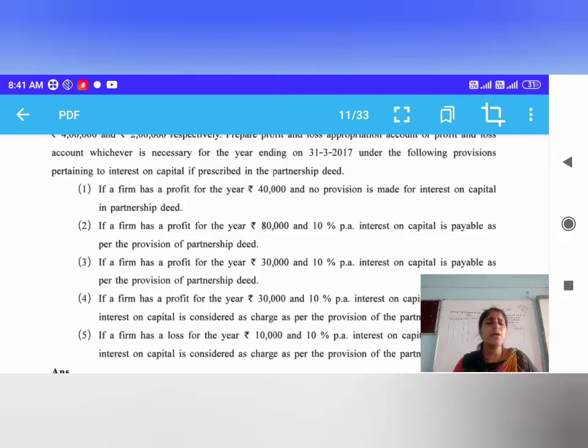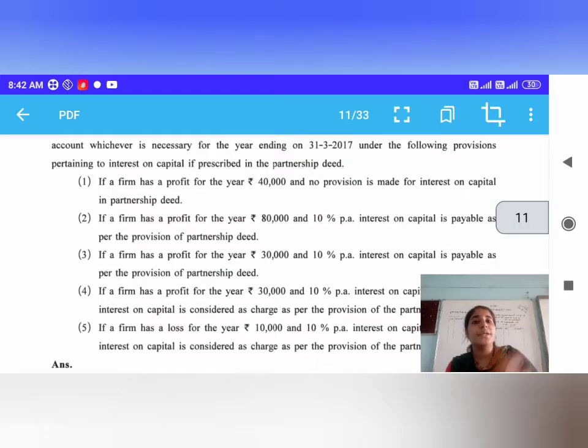Now the second question is, if a firm has a profit for the year of rupees 80,000, and 10% per annum interest on capital is payable as per the provision of the partnership deed. Here the partners have decided that 10% interest on capital is given by the business, 10% per annum. So here what will be the entry? This is the second circumstance.